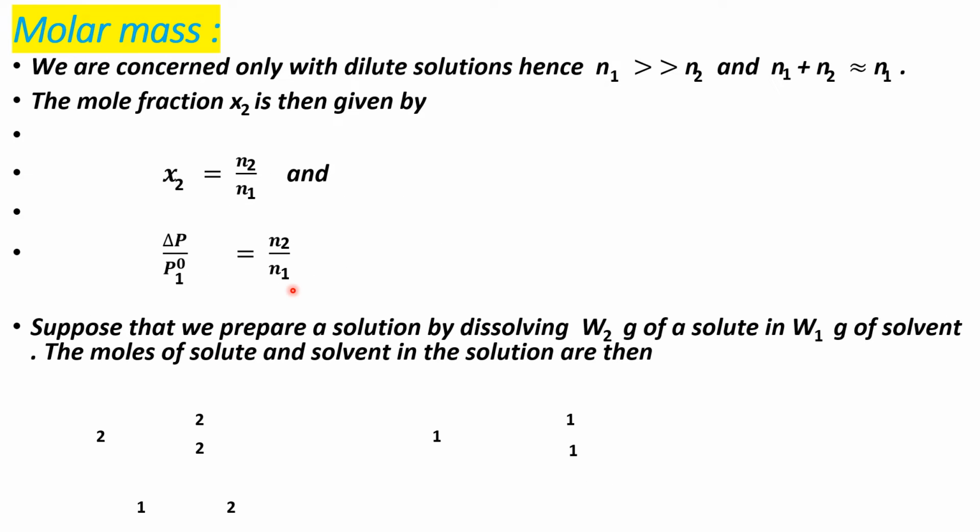Suppose that we prepare a solution by dissolving W2 gram of solute in W1 gram of solvent.